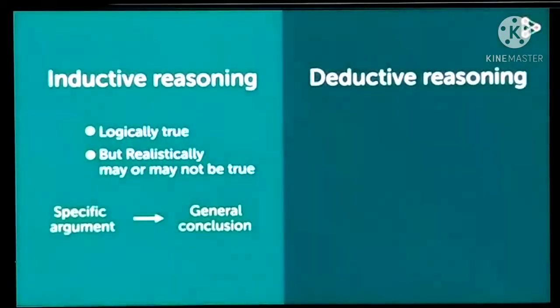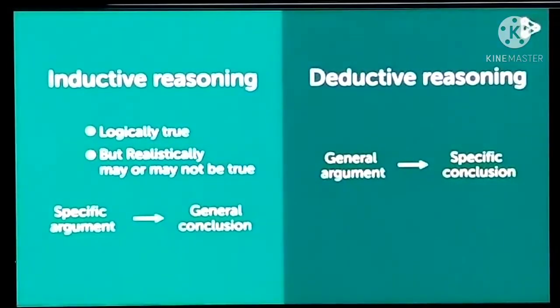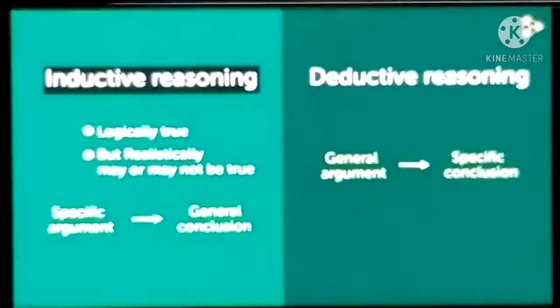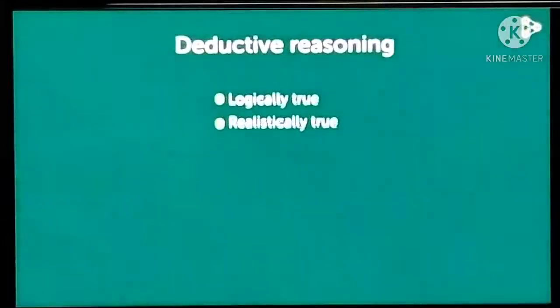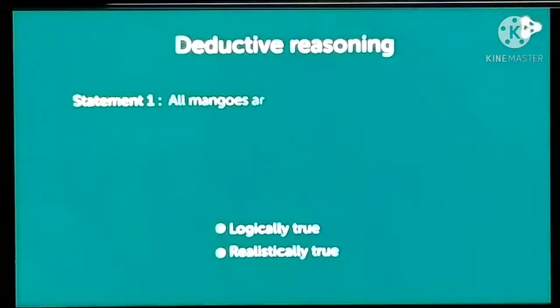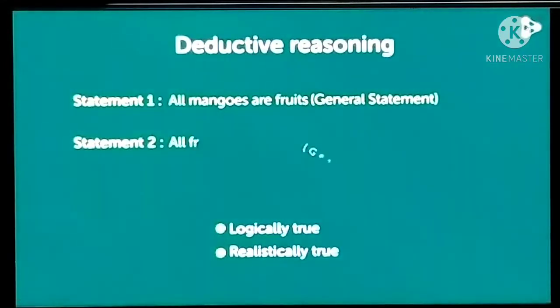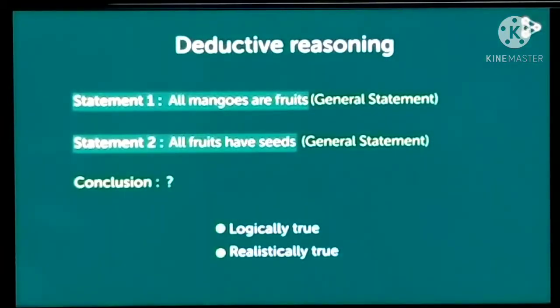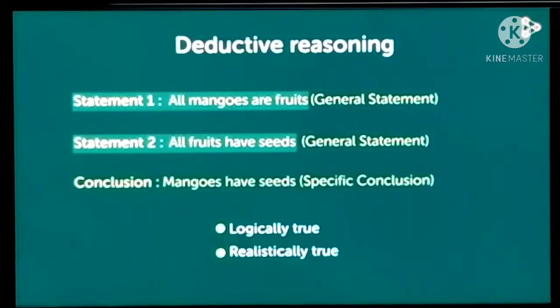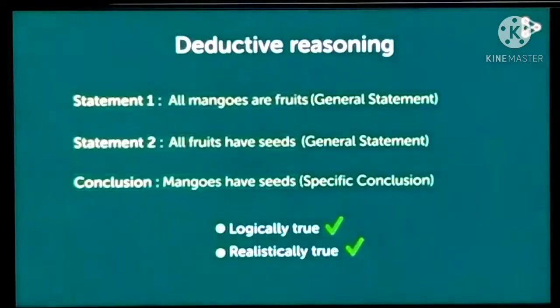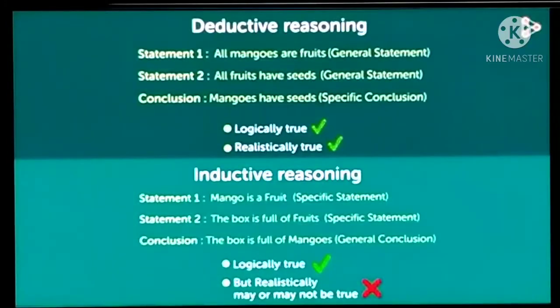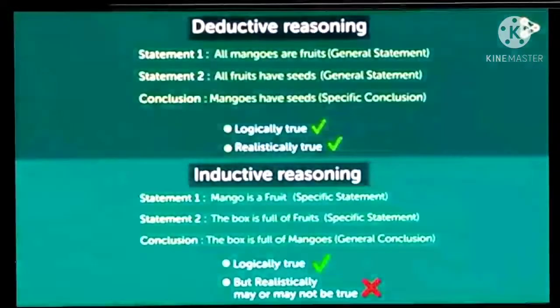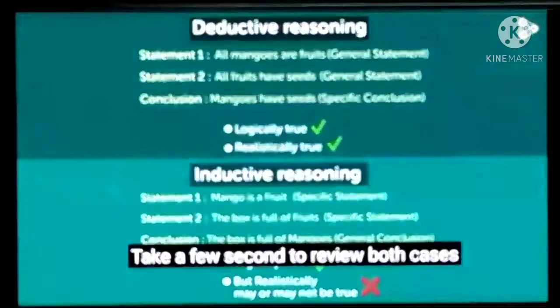On the other hand, we have deductive reasoning, which goes from a general argument to a specific conclusion. If we take an example here: all mangoes are fruit, that is a general statement. All fruits have seeds, a general statement. If we draw a conclusion from these two statements, mangoes have seeds, that is a specific conclusion. So it is logically true and realistically true. Take a few seconds to review both cases, deductive reasoning and inductive reasoning.